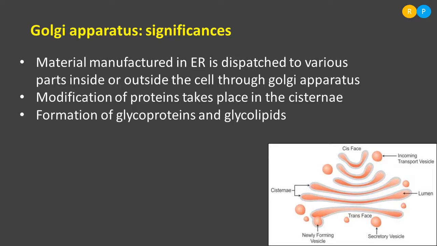And coming to the formation of lysosomes, lysosomes are rich in digestive enzymes. They consist of digestive enzymes. The formation of lysosomes is also a function of the Golgi apparatus, because the main function of the Golgi apparatus is secretion. It secretes some of the chemicals needed for metabolic activity of the cell, and those secretions are packed in the form of vesicles, and they are called lysosomes. We will talk about lysosomes in our next video.